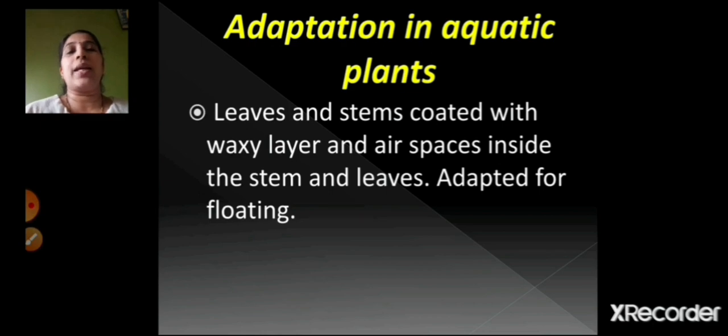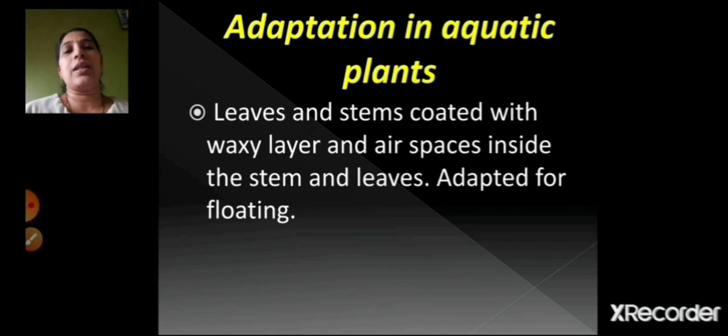Similarly, if you take the example of colocasia leaves, this is nothing but your adu. In this leaf also you can see the water does not stay on it because of the waxy layer present on it. Also, in the stems and the leaves of these plants, there are some air spaces inside, so that when they are floating in water, they can stand still.